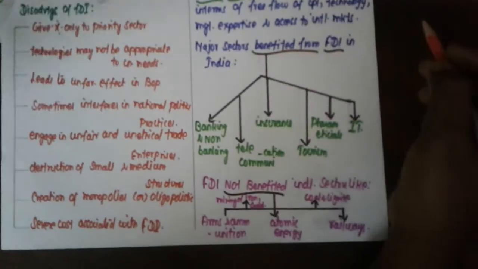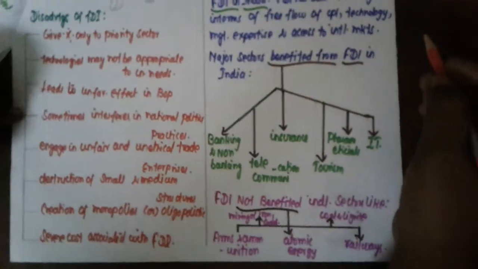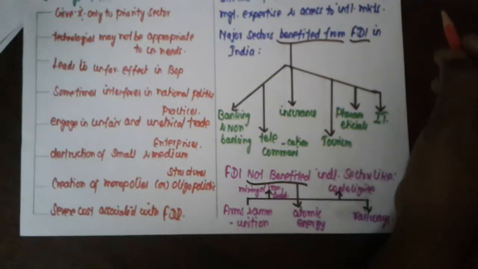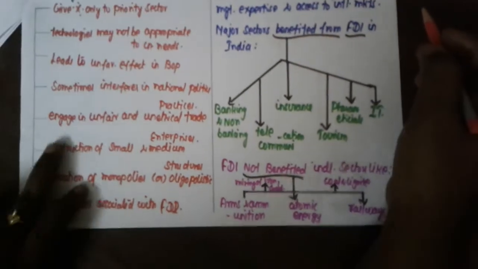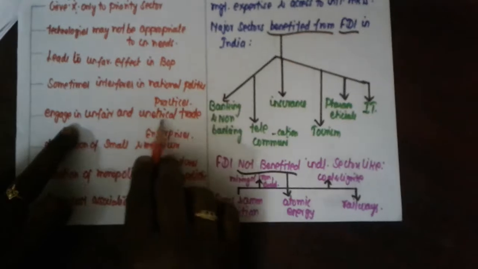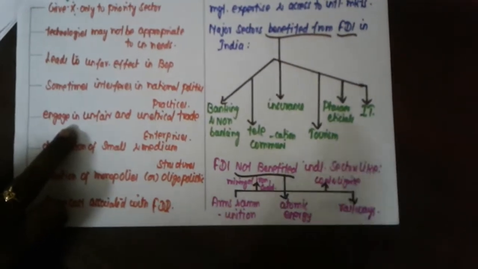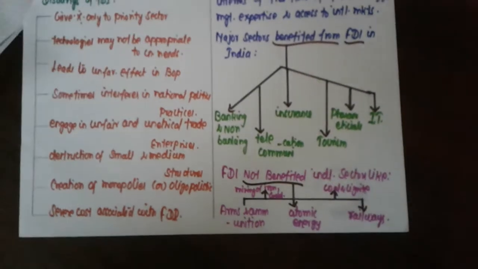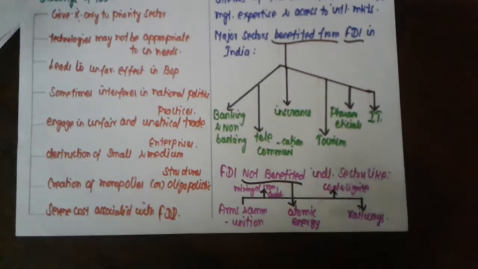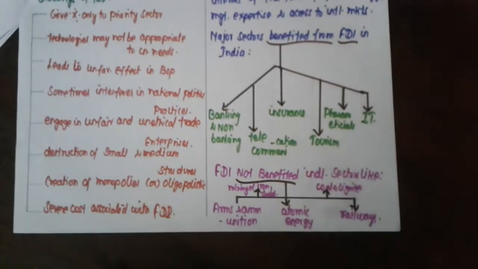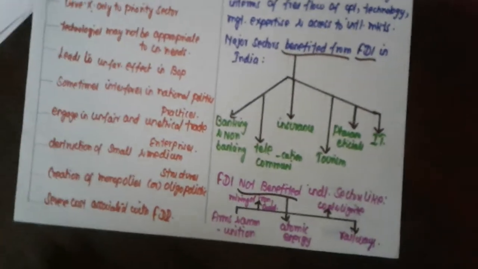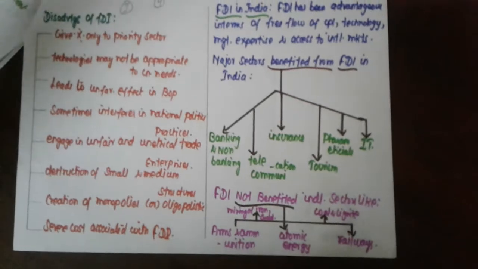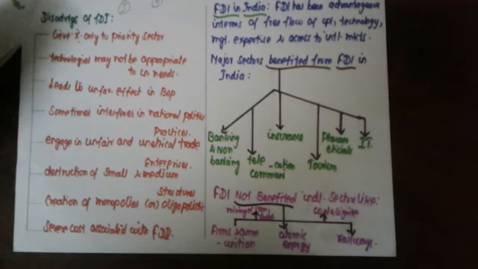Next one, leads to unfavorable effect in balance of payments. Another one, sometimes it interferes in national politics and also creates certain important problems in the economy. And next one, unethical trade practices. It is not at all possible for all the countries to follow all the rules and regulations. It is not possible equally for all the countries. Another one, destruction of small and medium enterprises. So what will happen? It will be applicable for large scale industries. So the small scale enterprises and medium scale enterprises are also affected somewhat.